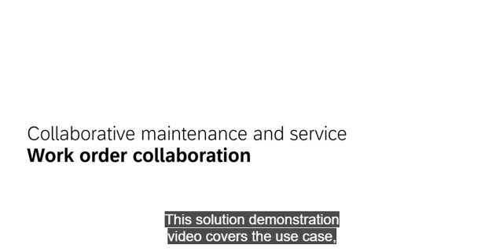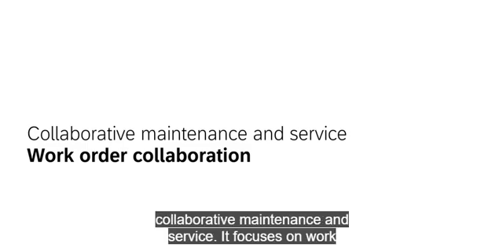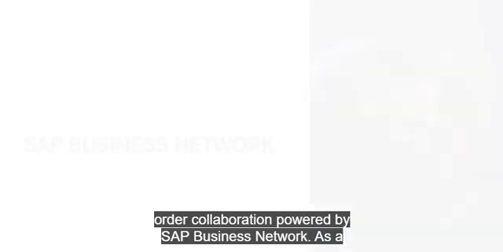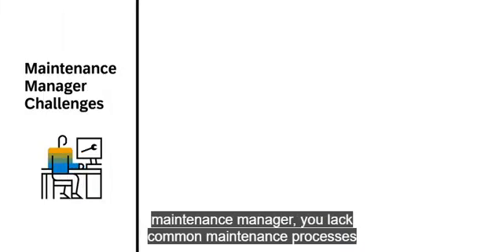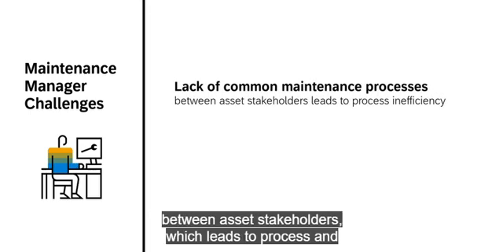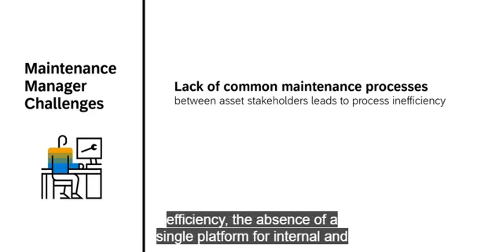This video covers the use case collaborative maintenance and service. It focuses on work order collaboration powered by SAP Business Network. As a maintenance manager, you lack common maintenance processes between asset stakeholders, which leads to process inefficiency.